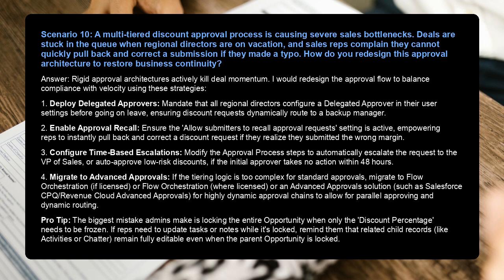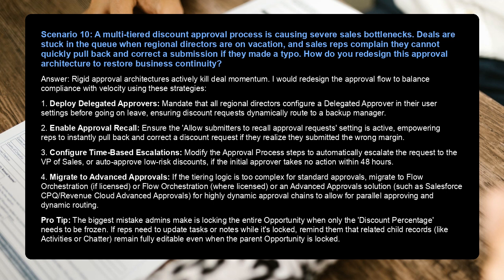4. Migrate to advanced approvals. If the tiering logic is too complex for standard approvals, migrate to flow orchestration where licensed, or an advanced approvals solution such as Salesforce CPQ or Revenue Cloud Advanced Approvals for highly dynamic approval chains to allow for parallel approving and dynamic routing.